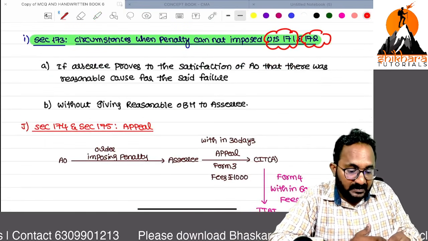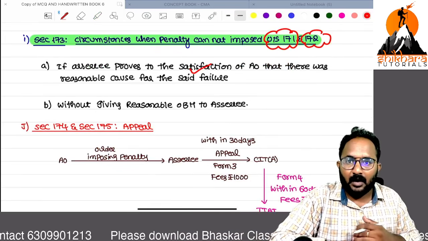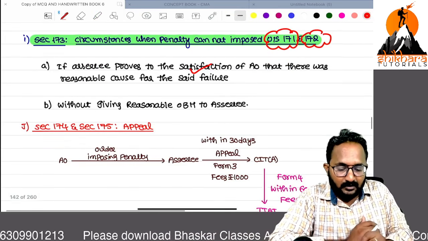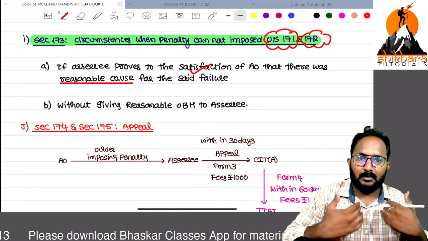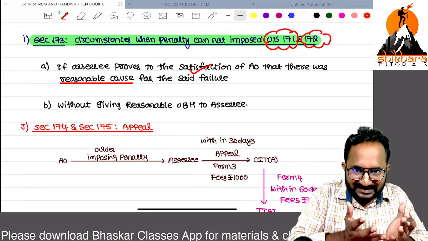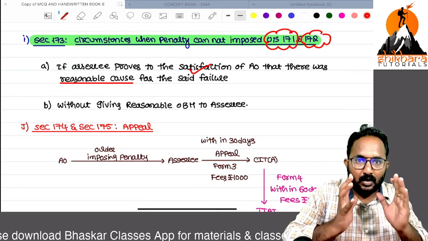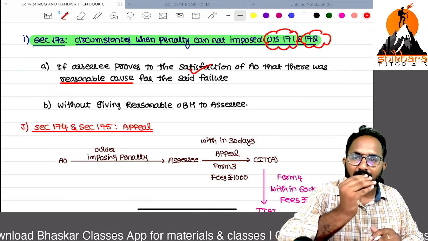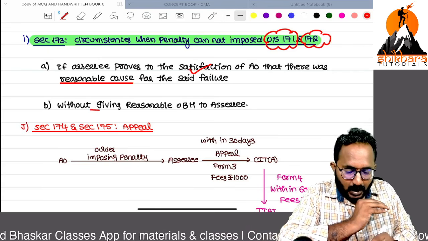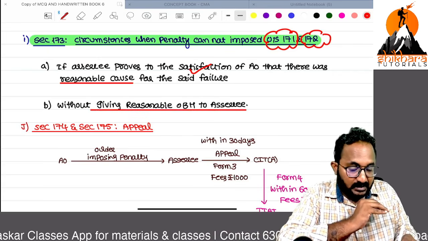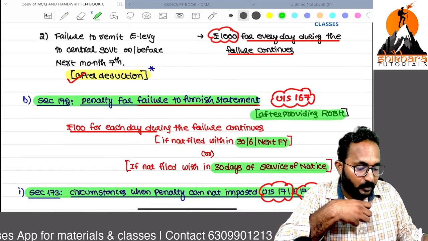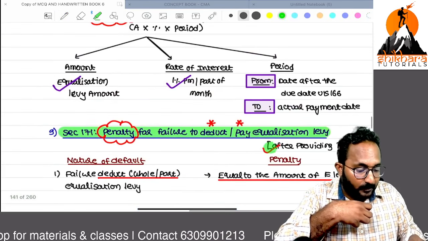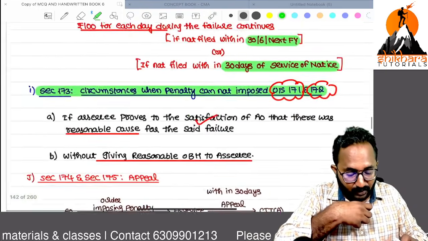Yes, if the SSC proves in front of the AO that there is a reasonable cause, why I have not deducted, why I have not paid, and why I have not furnished the statement to the department, there is a reason, so no need to pay anything. Remember, in this chapter all the penalties can be imposed only after providing the reasonable opportunity of being heard to the SSC.